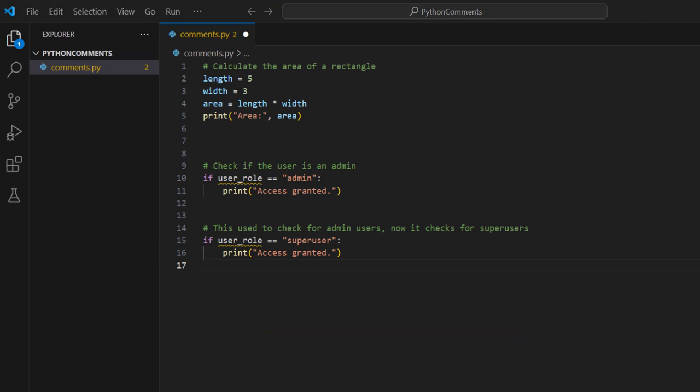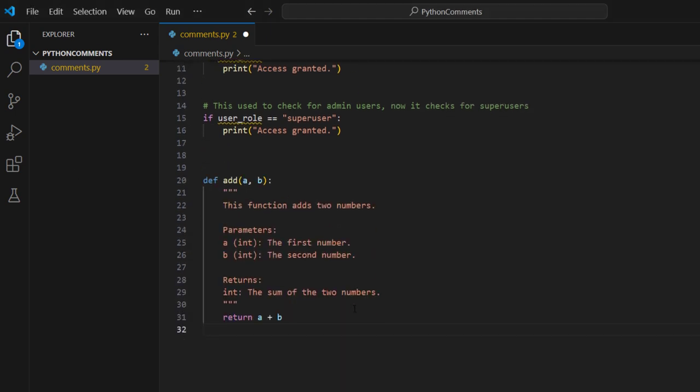Let's discuss some use cases of multi-line comments as well. In this piece of code that I just brought in, we have a function that adds a and b. You have defined the function, saying that this function adds two numbers, and then you have defined the parameters. You can see we are using multiple lines of comments over here. Using a hash sign in each of the lines would not make the code look appealing, so we have used the multi-line comment technique, which explains the overall function, what it is going to do, and then a simple return statement.